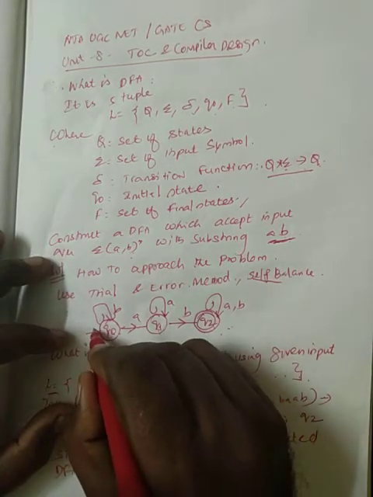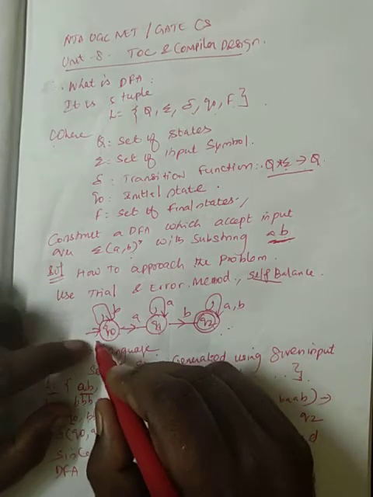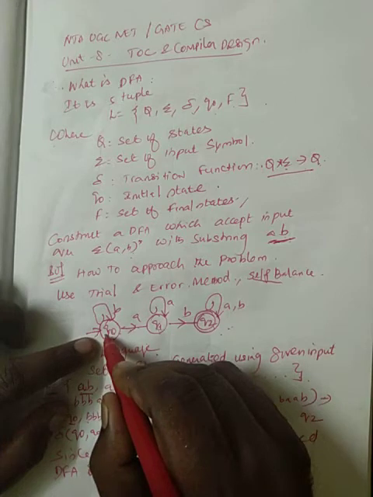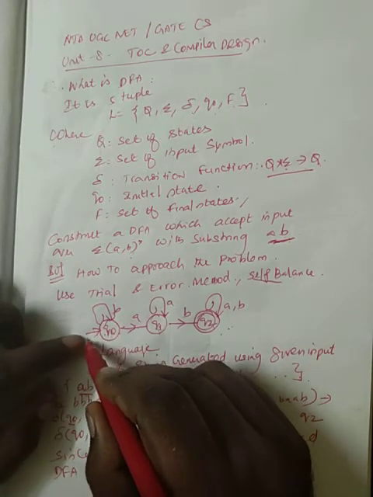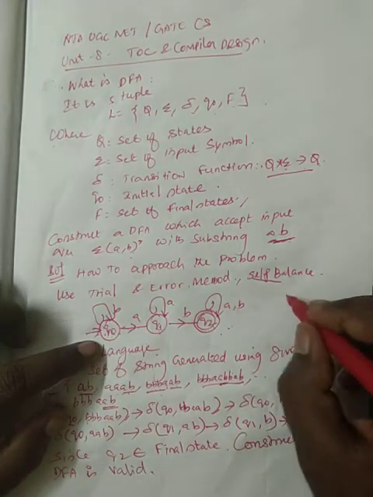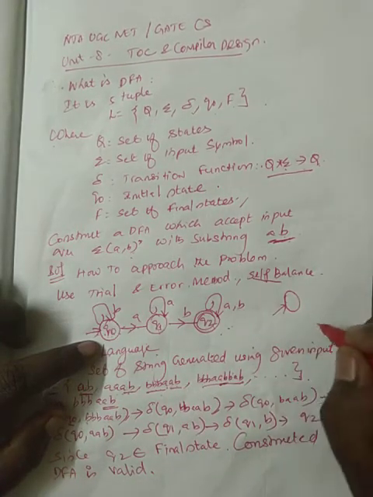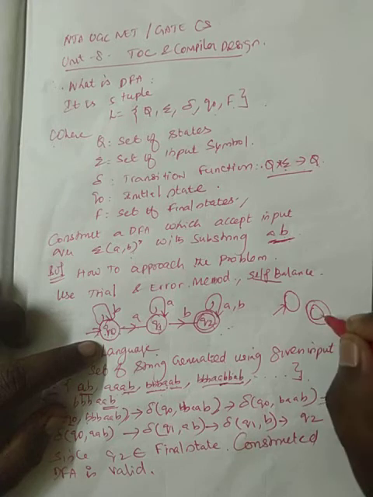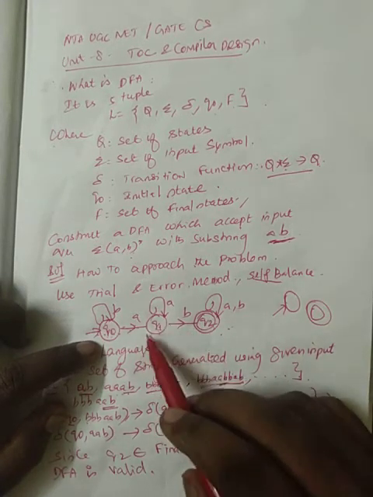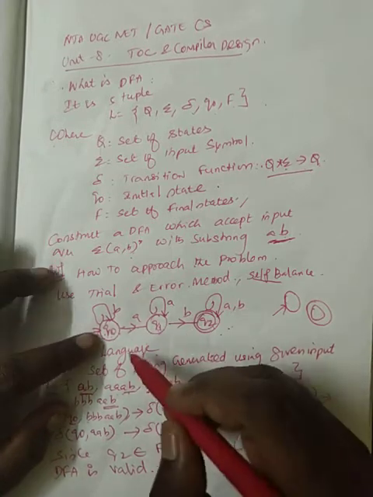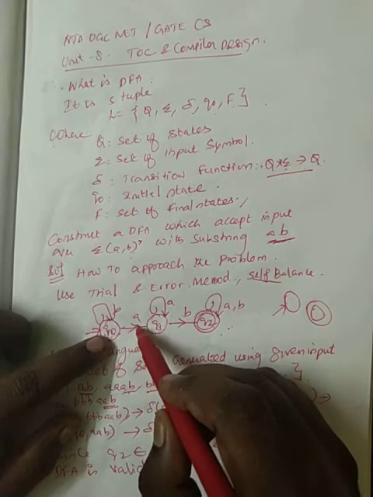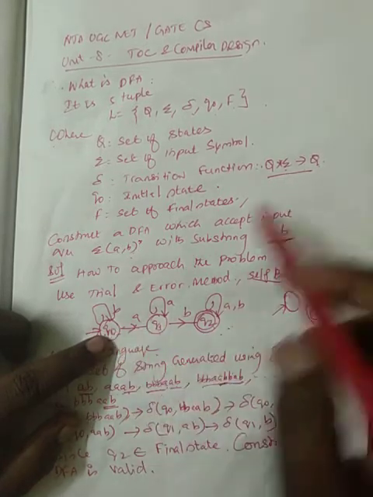Now how to represent the start state: there is a circle with its label, whatever the state name is, and towards it we keep an arrow, that is the start state. Double circle is nothing but the final state, and the rest of the states are ordinary states. So from Q naught I represented the a move, but what about b?